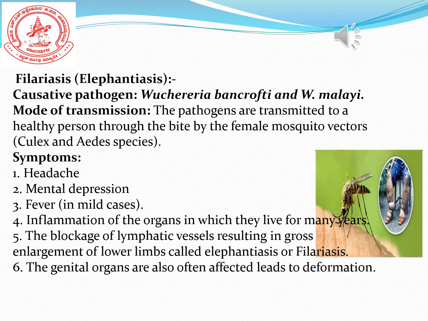So later, what happens? The infection goes on, heavily damaging the lymphatic system. Our organs become enlarged, and once enlarged, they do not come back to their original state.